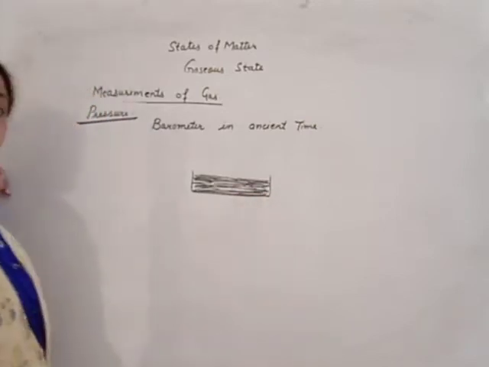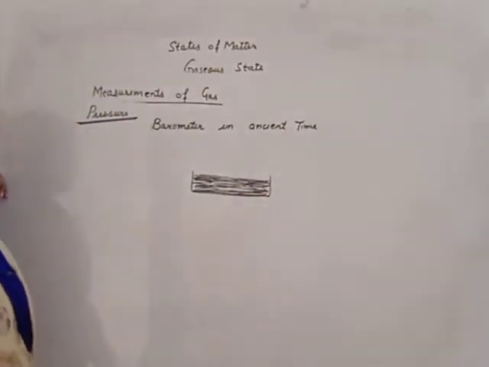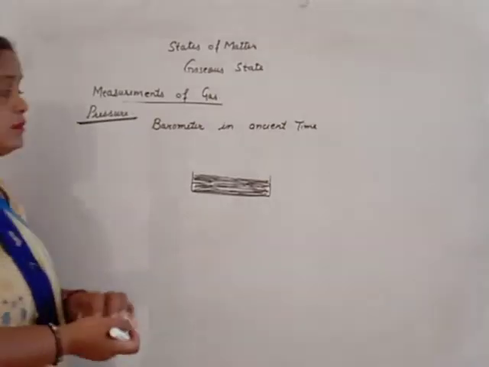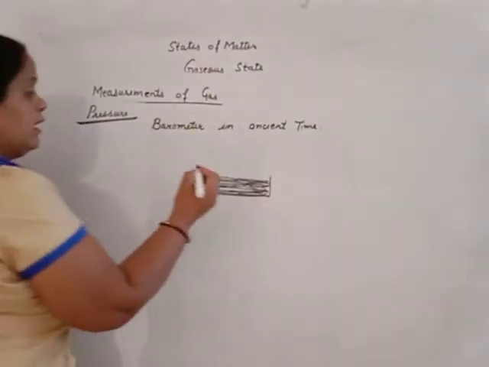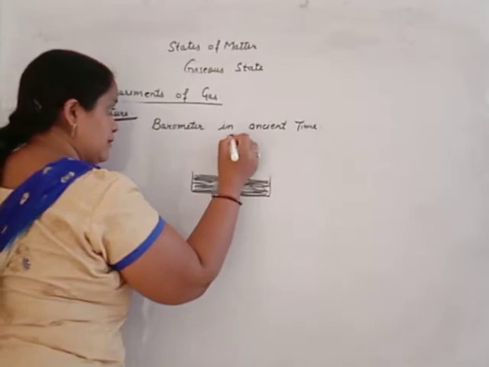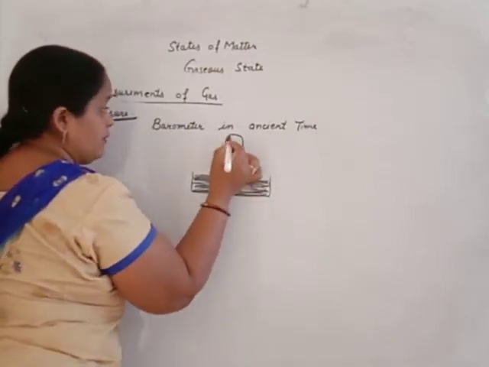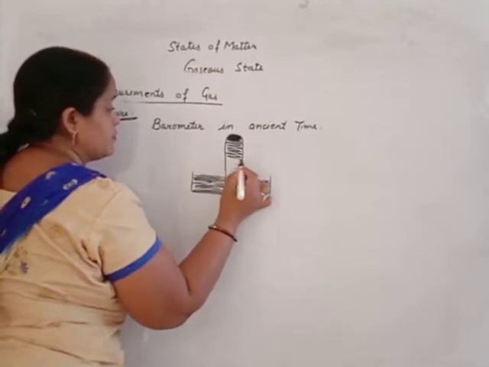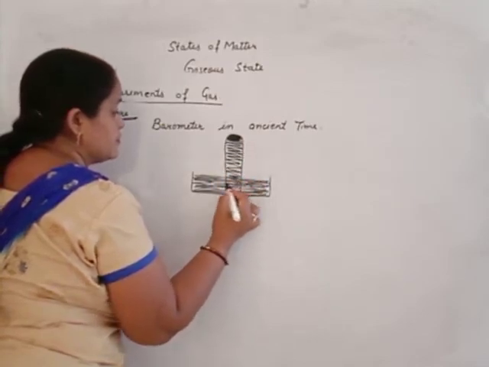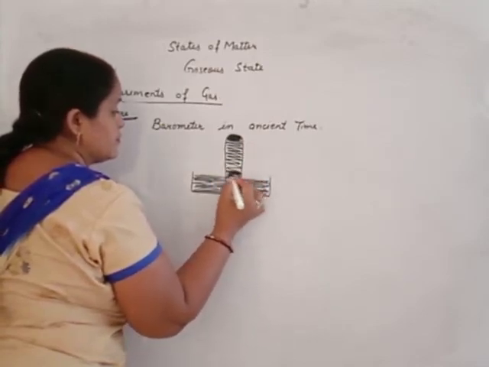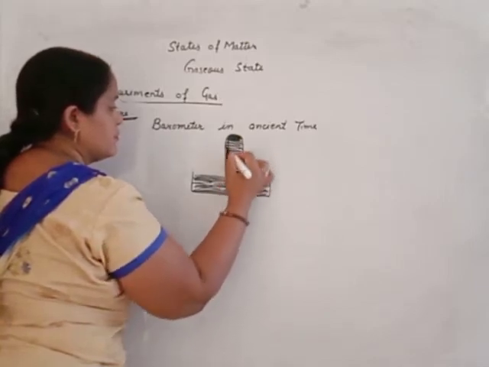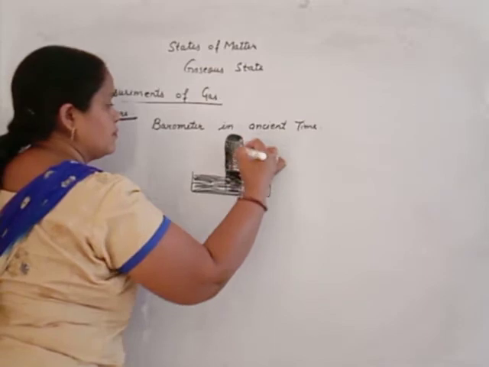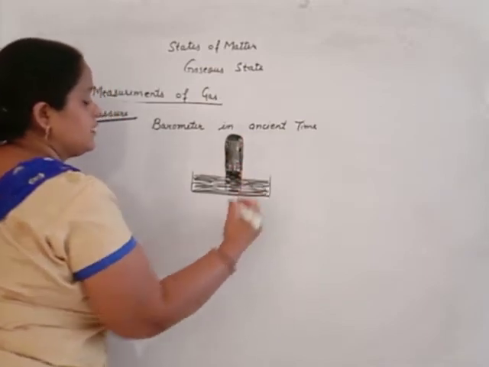Then a test tube also filled with mercury is inverted over it and placed in such a way that no mercury will move down. This is the barometer.